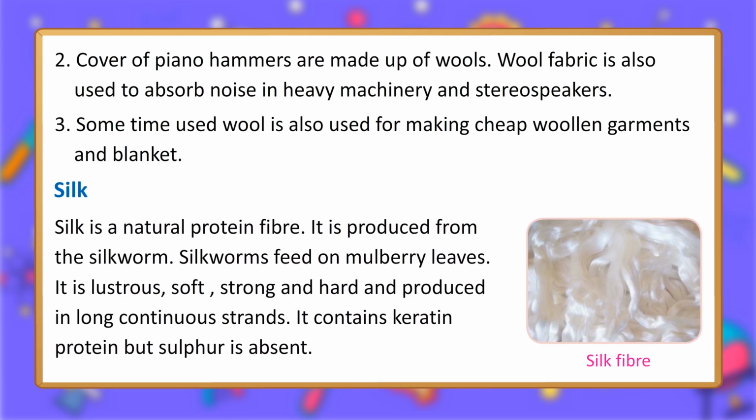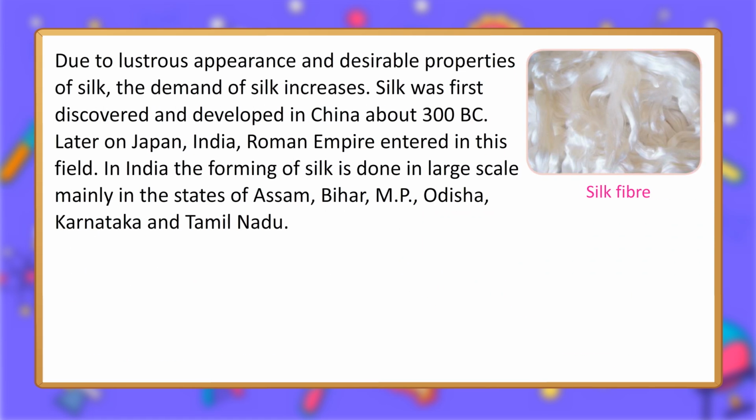Silk. Silk is a natural protein fiber. It is produced from the silkworm. Silkworms feed on mulberry leaves. It is lustrous, soft, strong and hard and produced in long continuous strands. It contains keratin protein but sulfur is absent. Due to the lustrous appearance and desirable properties of silk, the demand for silk increases. Silk was first discovered and developed in China about 300 BC. Later on, Japan, India, and the Roman Empire entered this field.